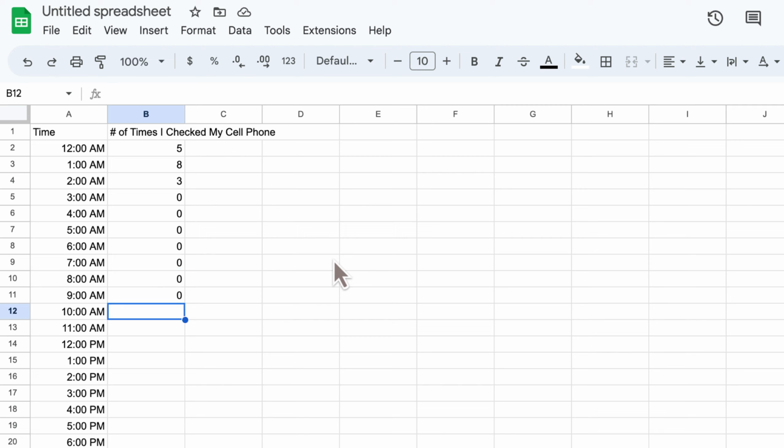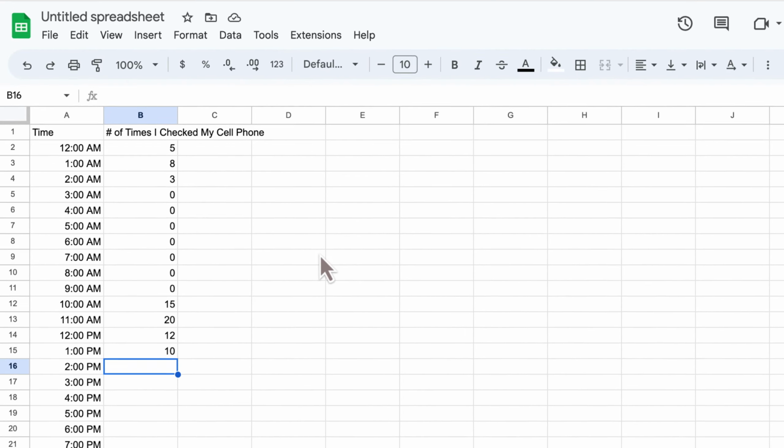I wake up and I've got some catching up to do, so I check my cell phone 15 times in that hour and 20 times in the next hour as people are talking to me and responding, and maybe another 12 times and 10 times. You get the point. I'm just making up data here, right? And that's okay. That's what I want you to do. You develop comfort just by realizing that you're not going to break something by playing around.